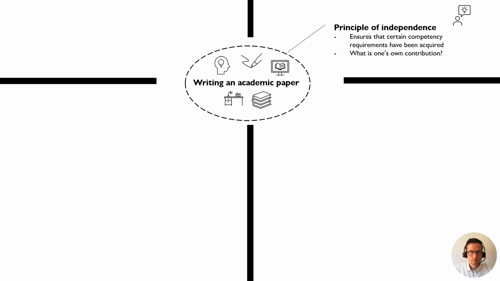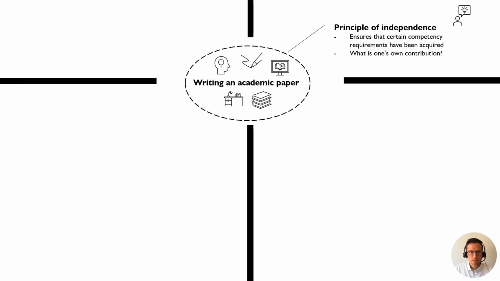When you write your own academic term paper, it is very important to keep in mind the principle of independence. The principle of independence means that at the core, you have created and written your term paper independently from other people. That in the end, what we can see and read in your paper is really your own contribution.